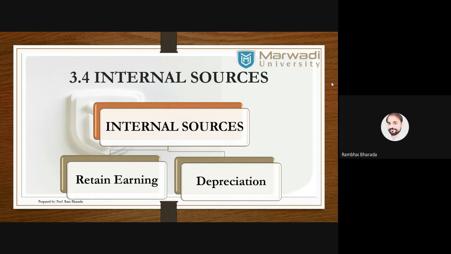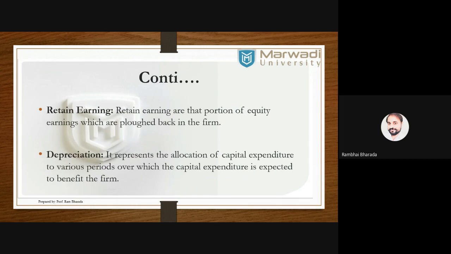And in internal sources, we have two different sources, retained earning and depreciation. Retained earning is the part of profit that company reinvests in the business. Suppose company has earned a profit of 5 lakh rupees. Out of that 5 lakh rupees, company declares the dividend for 2 lakh rupees. So the remaining 3 lakh is considered as retained earning that company will invest in the business for the growth and expansion. Now next one, depreciation.